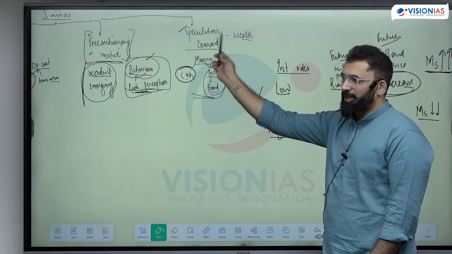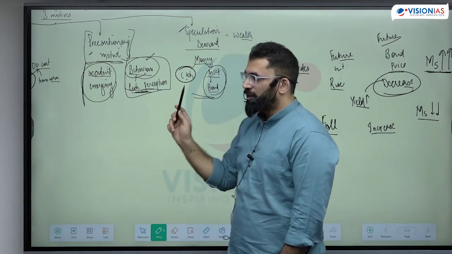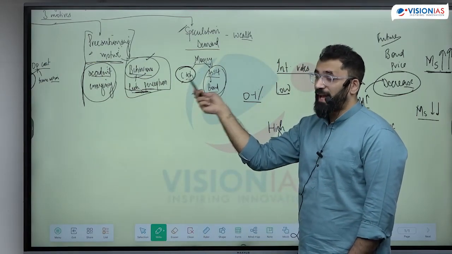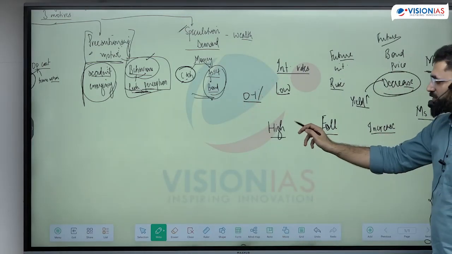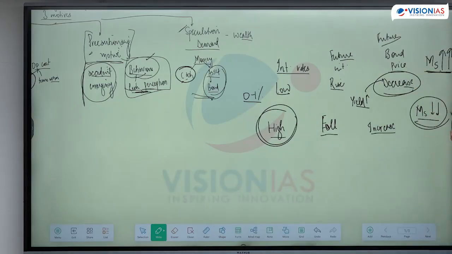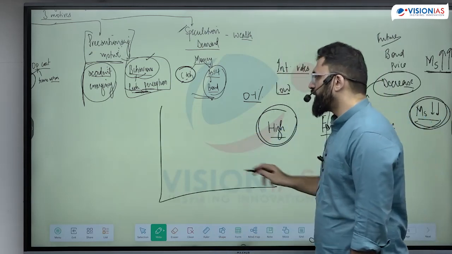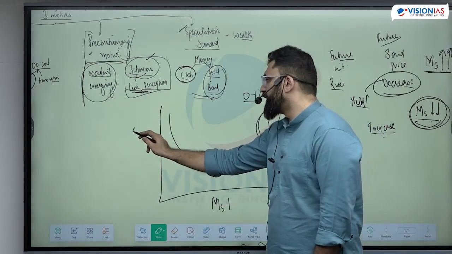I need cash for speculation, I need cash for precaution, and I need cash for transaction. तो अगर asset price future में rise होता है, will I keep more cash or less cash? Asset prices are rising in future, less cash. That means if the interest rates in the market are high, the money demand for speculation is low because I am investing in asset. That means the interest rate in the market and the speculation demand for money are inversely related.